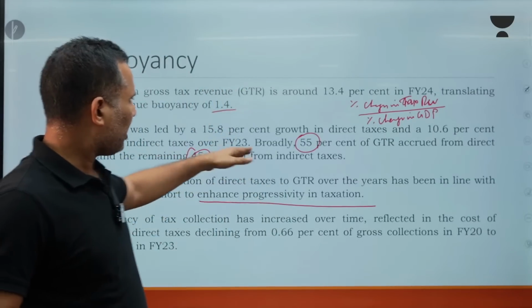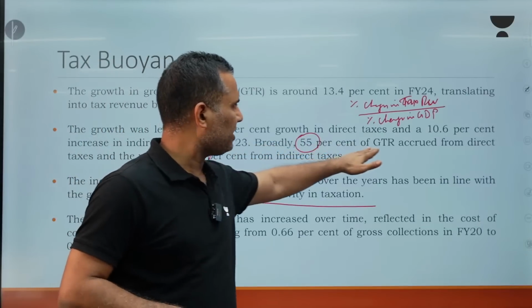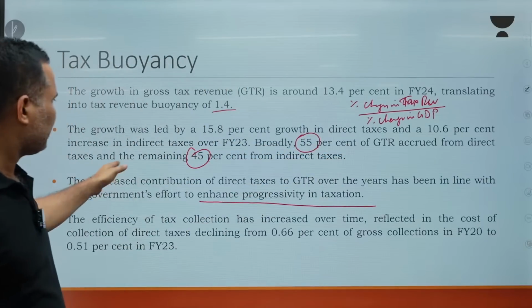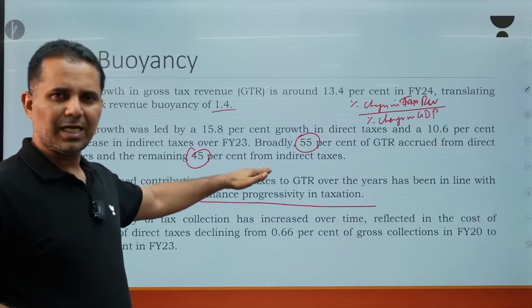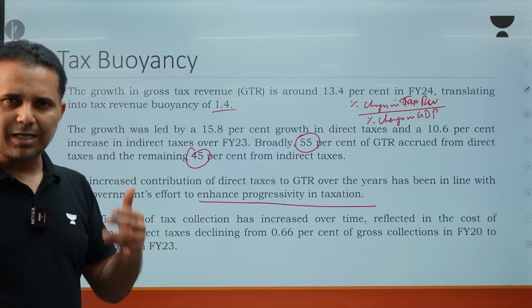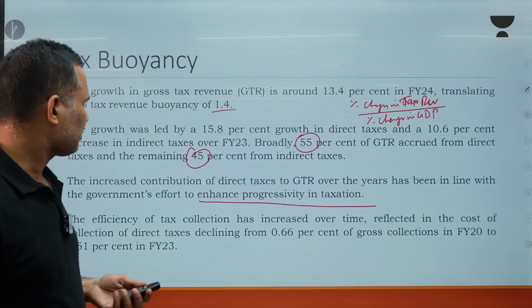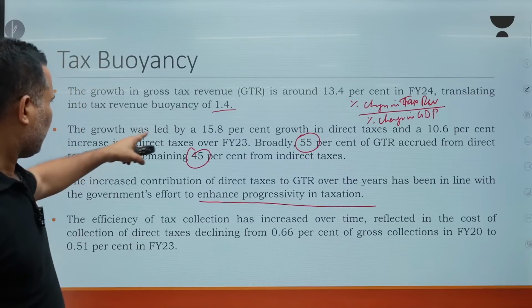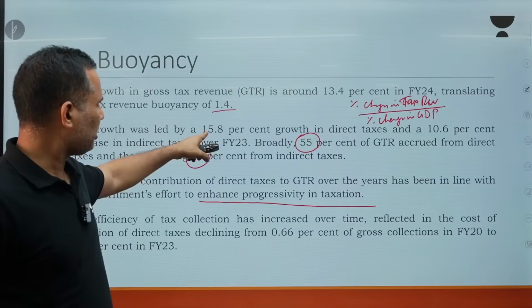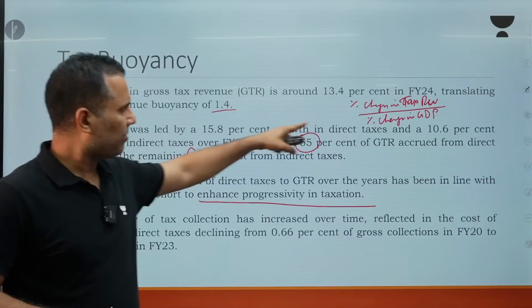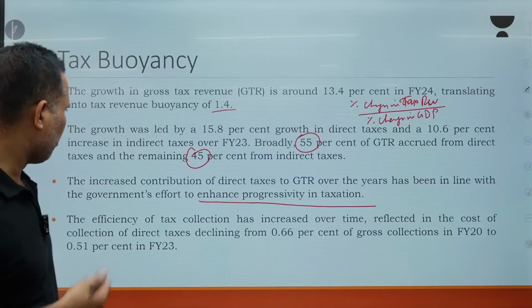Now, when 55% of GTR accrues from direct taxes and the remaining 45% is indirect, that means our tax system is moving towards a more progressive system. Because the growth in direct taxes is also more as compared to indirect taxes, we can say that our tax system is becoming more progressive.